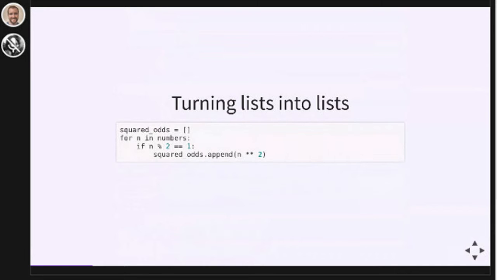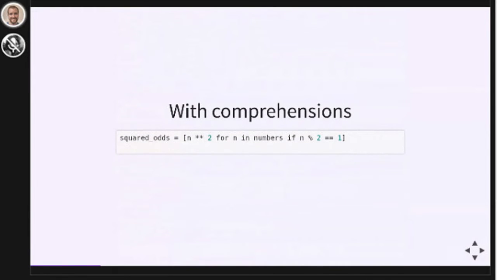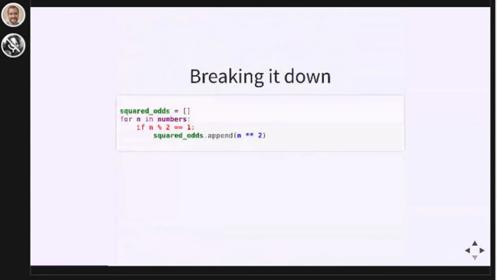This special syntax is called a list comprehension. So this list comprehension here is equivalent to the for loop that I just showed you. This list comprehension is extremely information dense. We've condensed what was, I believe, 4 lines of code into 1 line here. So let's break down our for loop and our comprehension and see how they compare.